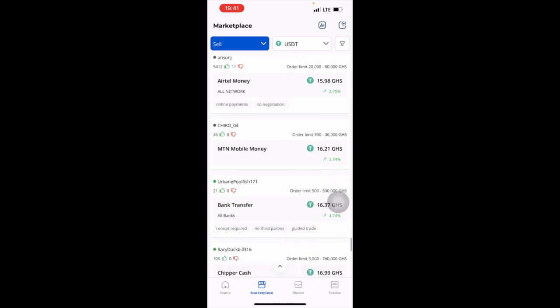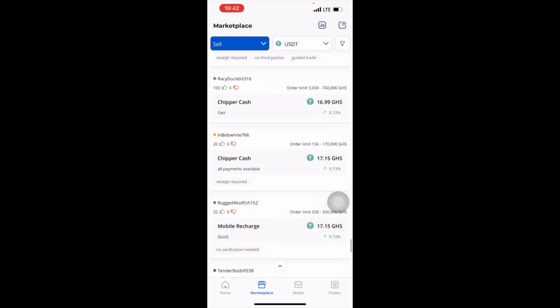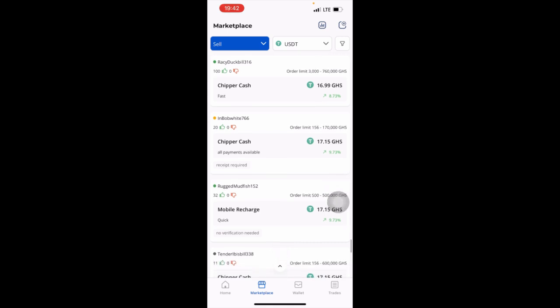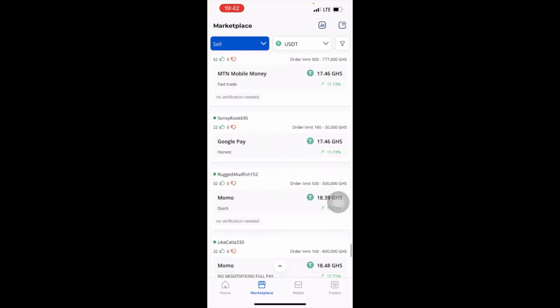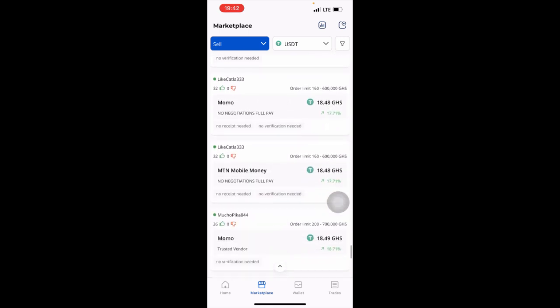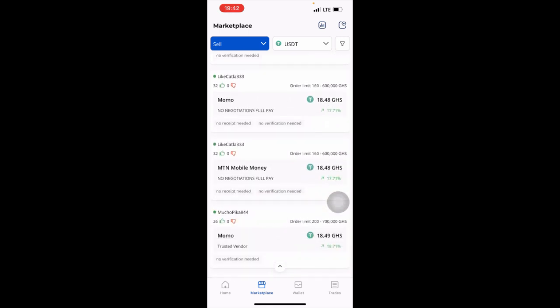So this person is ready to buy it for 16.21 Ghana cedis, and this person 17.15, but this person will send the money to your Cash App. So if you don't have Cash App, you can't trade with this person. Let's assume that you have mobile money. This person takes mobile money, and they are buying for 18.48.